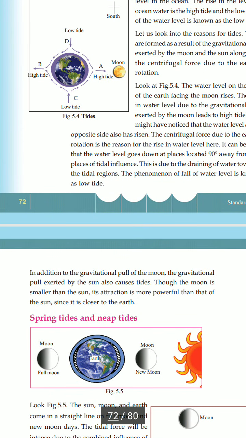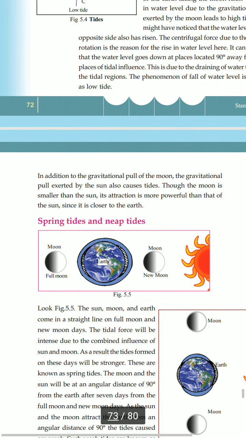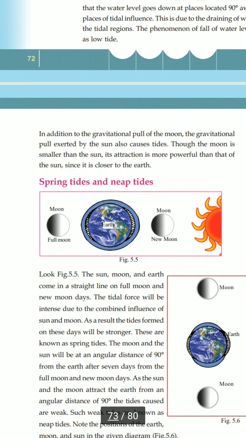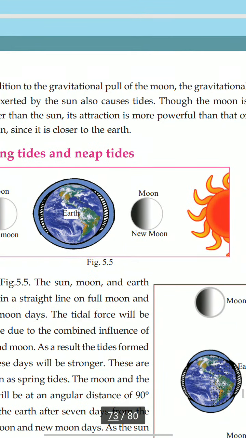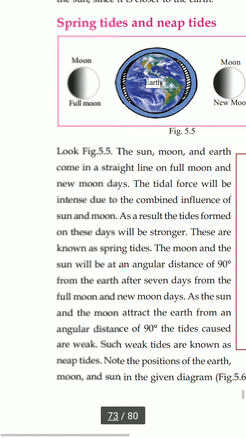In addition to the gravitational pull of the moon, the gravitational pull exerted by the sun also causes tides. Though the moon is smaller than the sun, its attraction is more powerful than that of the sun, since it is closer to the earth. Clear? Next, spring tides and neap tides. There are two types of tides. One is spring tide and another is neap tide. Here you can see what is spring tide and what is neap tide.